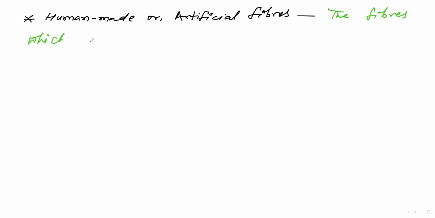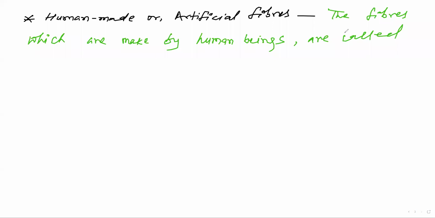The fibers which are made by human beings are called human made or artificial fibers.